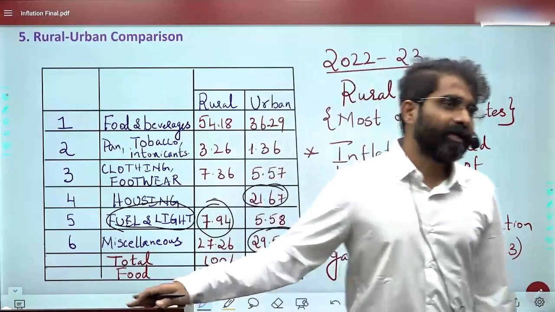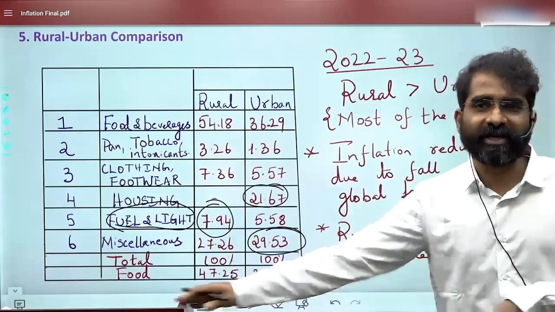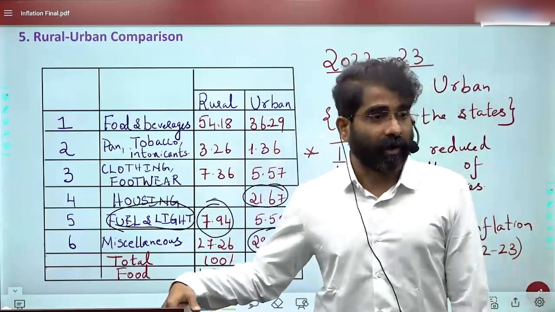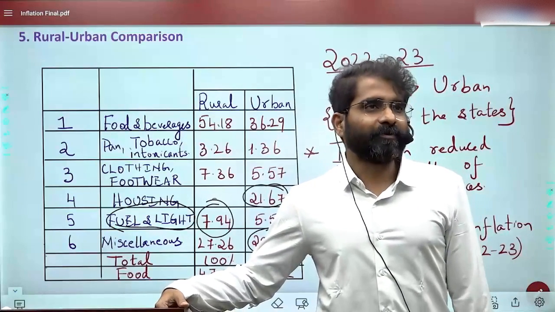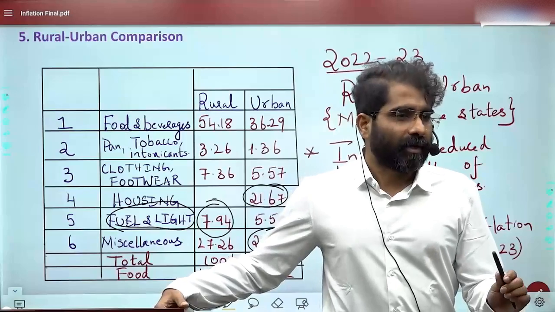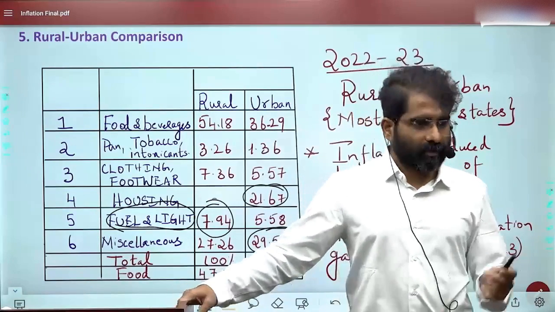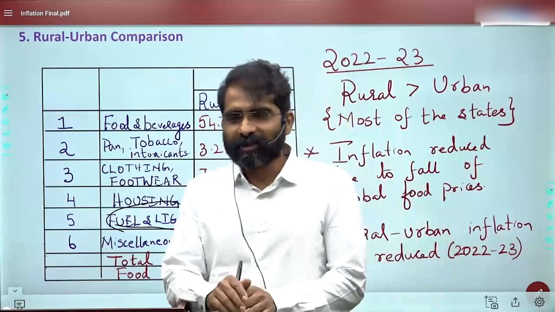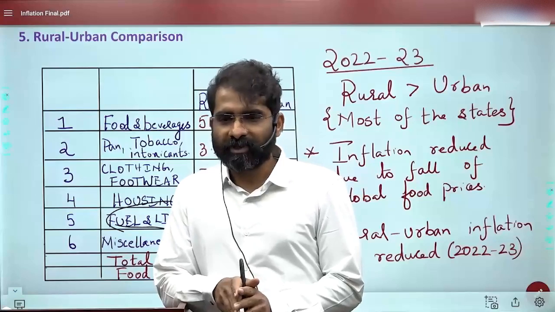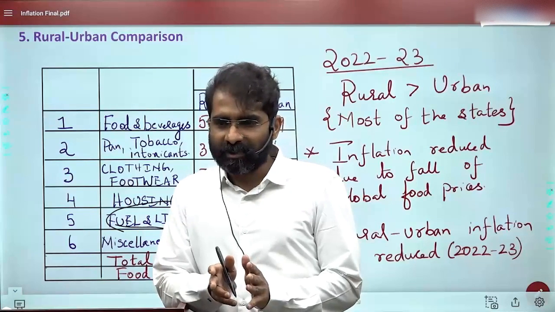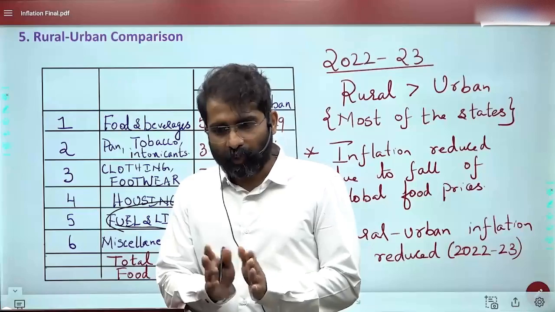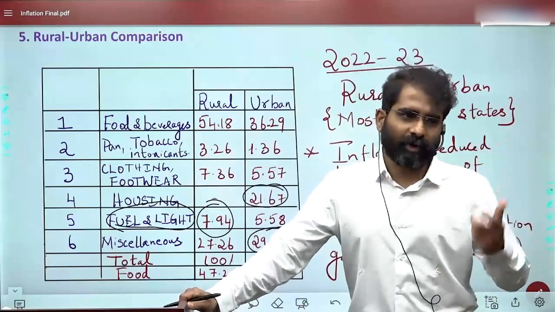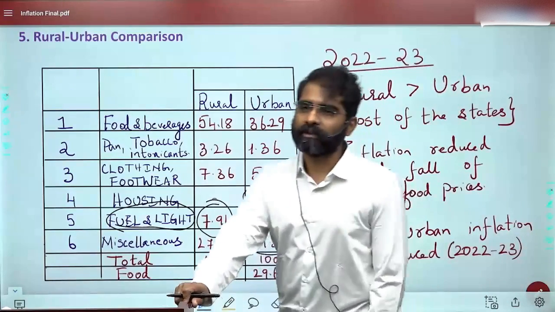Price of electricity is low, but one thing is this weight is based on the proportion of spending, the proportion of spending of their income. Income is less. If your income is only 50 rupees and you're spending 10 rupees out of it, okay, if your income is 100 rupees, you're spending 10 rupees, same. But the proportion, when your income is 50, then you're spending more proportion of your income on fuel and light. Is that okay?